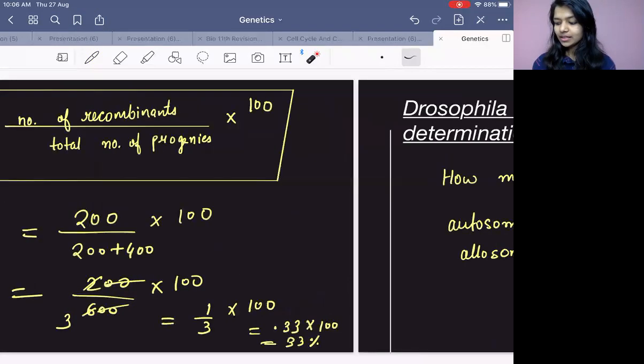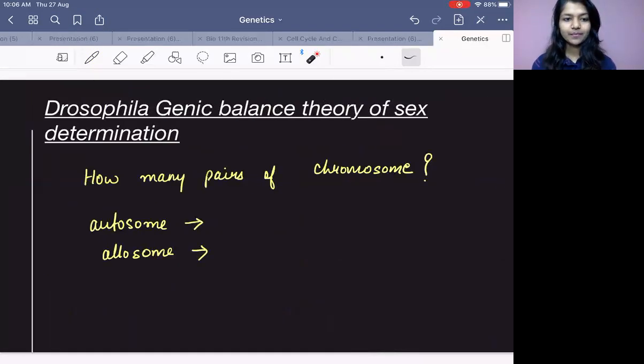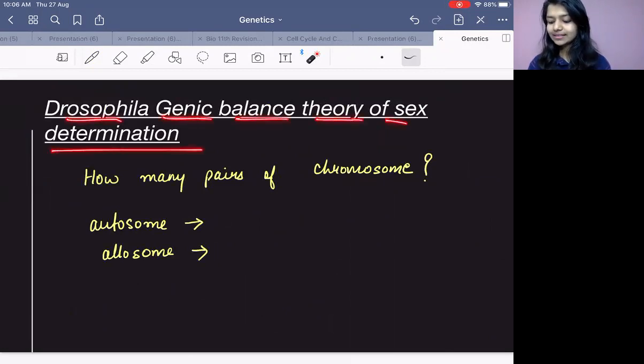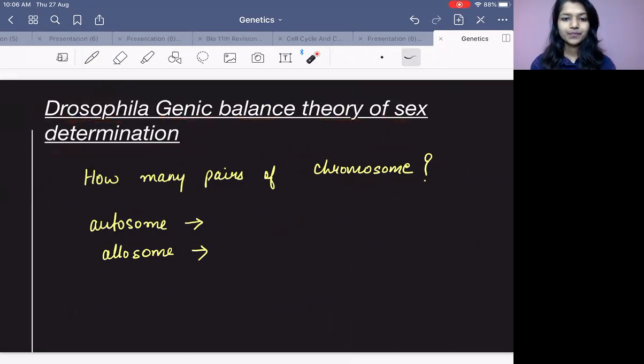Got it? Now the next topic is Drosophila genic balance theory of sex determination. Okay? In Drosophila, we are going to see how to determine the sex. It's there in NCERT a bit, right? They have said that it is like human beings, right?